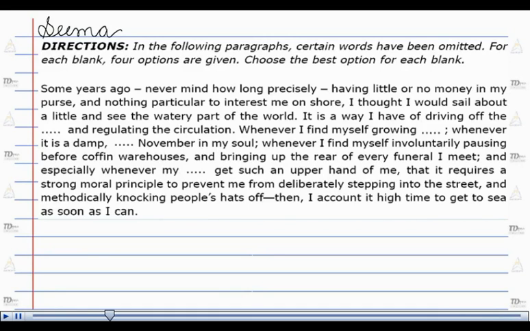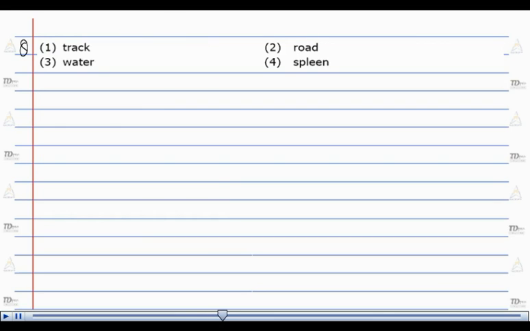Directions. In the following paragraph, certain words have been omitted. For the blank, first, 4 options are given. Choose the best option for this blank. This is our blank for which we have to choose the right option from the given choices.